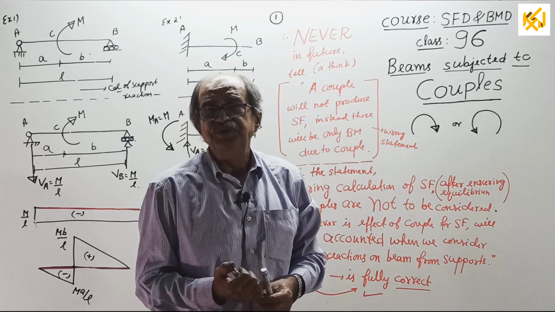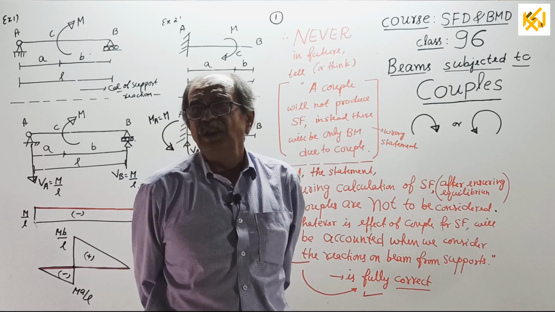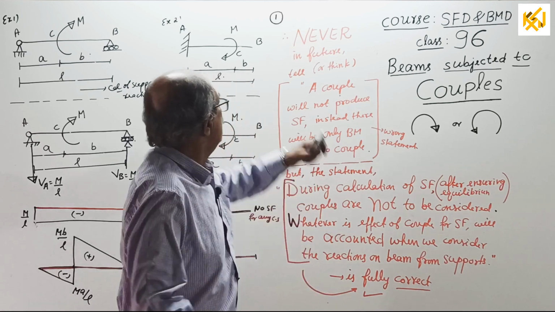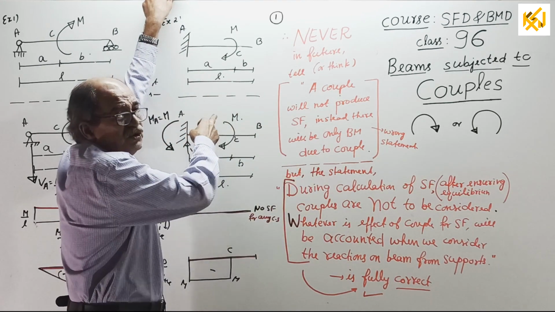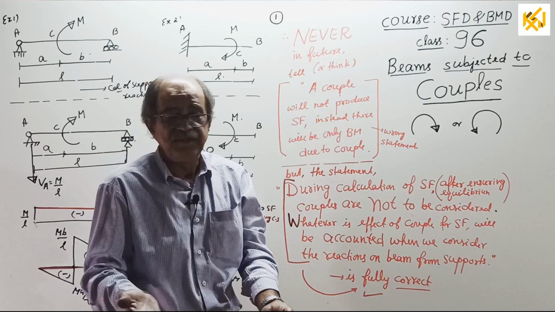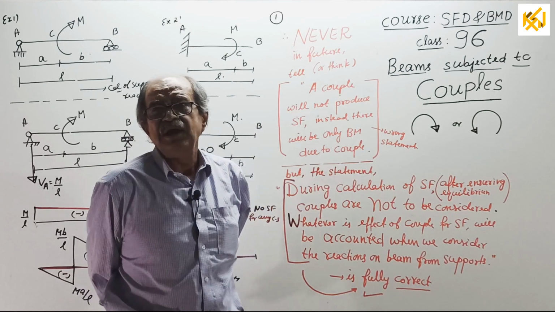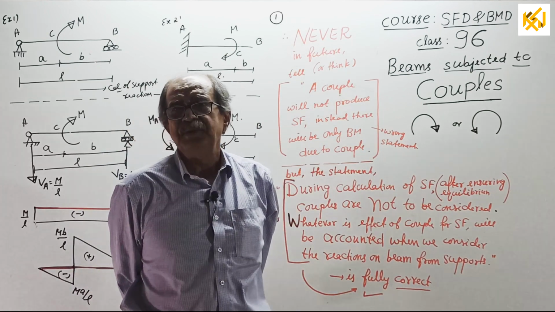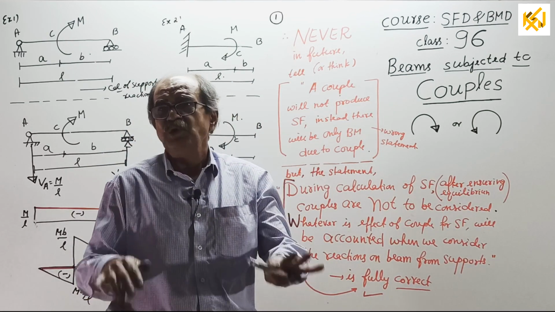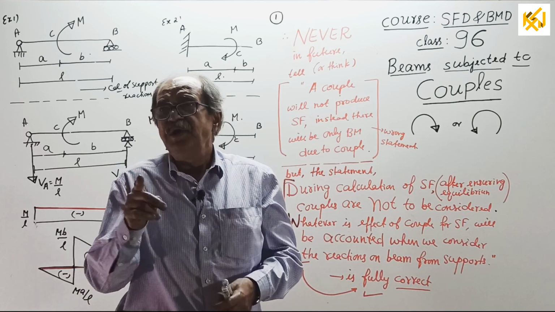So, in future, remember, you should never tell that because of couple there is no shear force. Of course, for cantilever beam, there is no shear force. That is a special case. That I will explain as we go further. But in general, do not commit that because of couple there is no shear force. If it is there, how is it accounted?